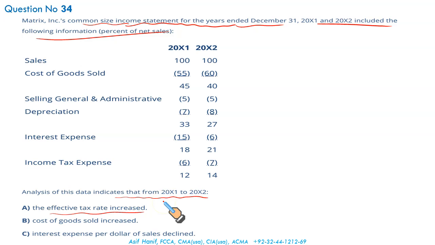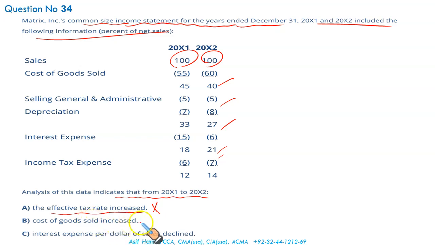We cannot judge from the given data whether the effective tax rate has increased or not, because these are comparative numbers. All numbers that you see here are given as a percentage of sales. So we cannot determine from this data that the tax rate has increased or decreased. We can't say that. Right? So this is not possible.